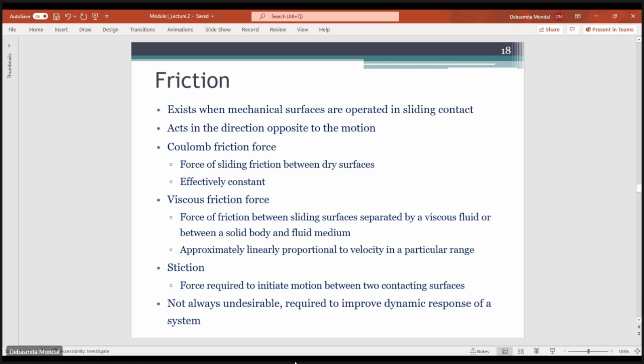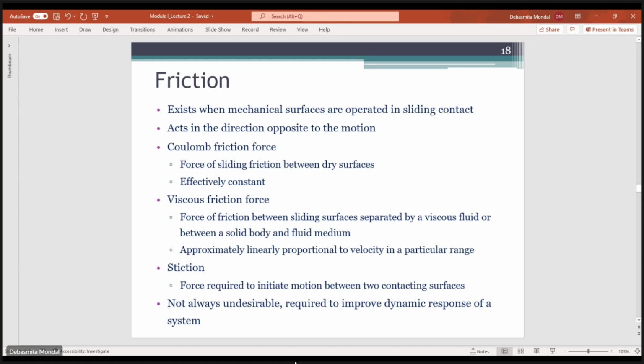And then the third type of friction is known as stiction. Stiction is basically the force which is required to initiate motion between two contacting surfaces. So if you have two bodies which are not moving, the amount of force that you need in order to make the body slide over the second surface is known as stiction.